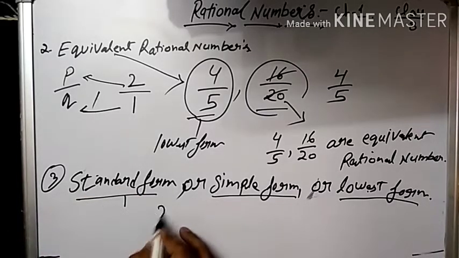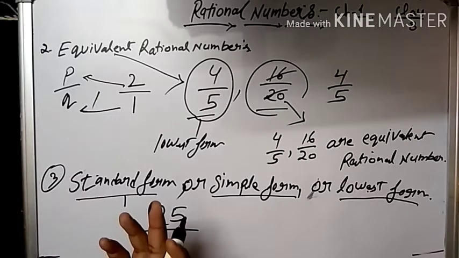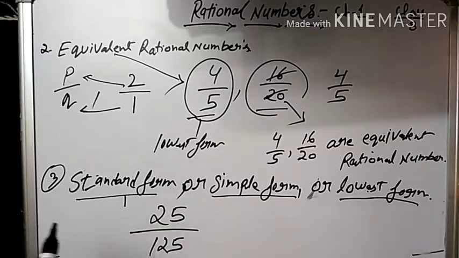For example, if I give you 25 upon 125 and ask you to convert it into standard form, it also means we have to convert it into lowest form.